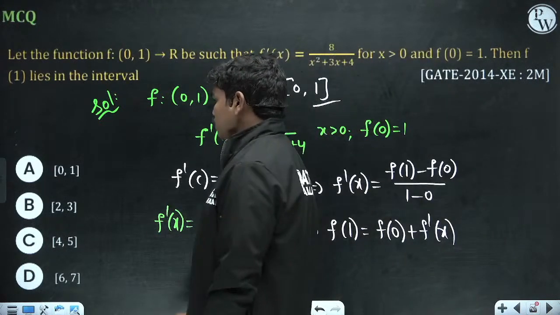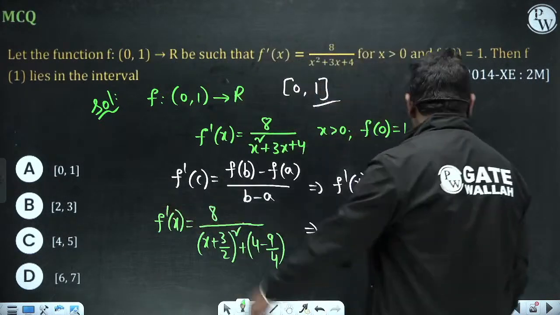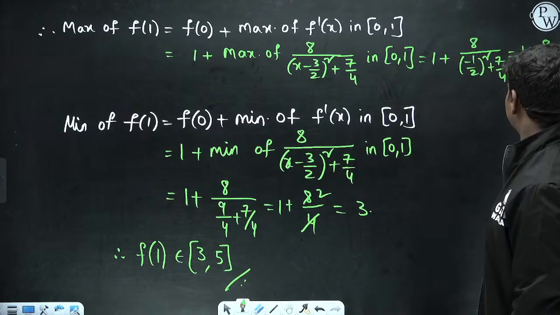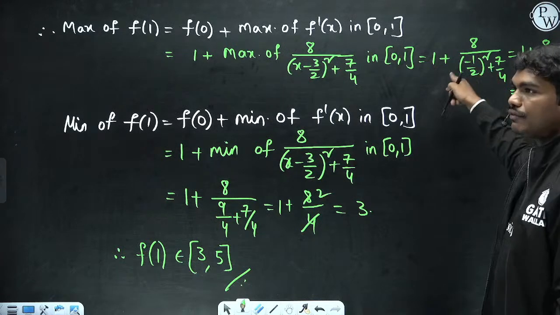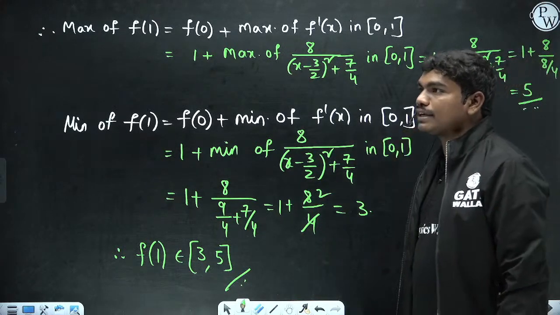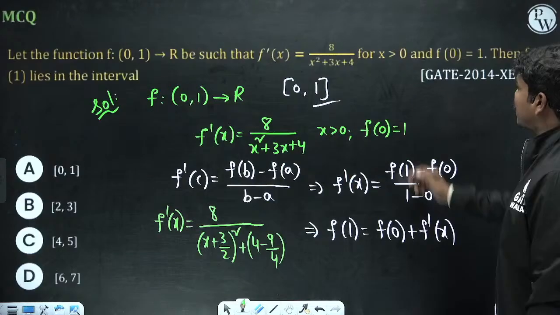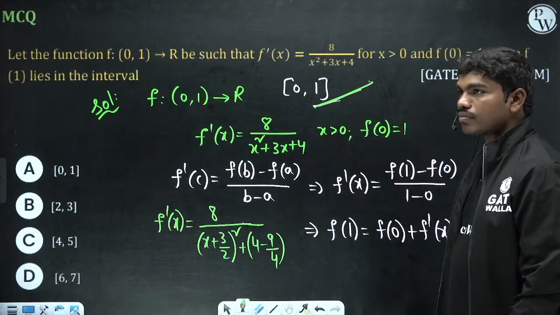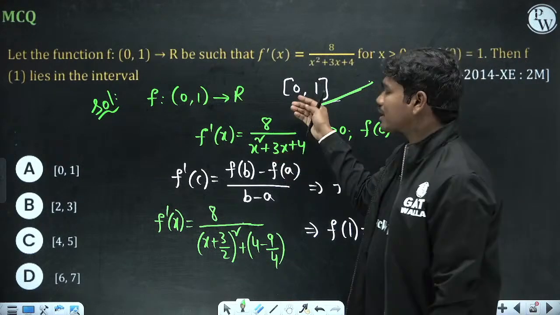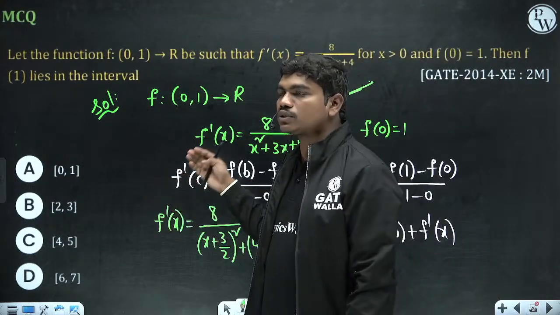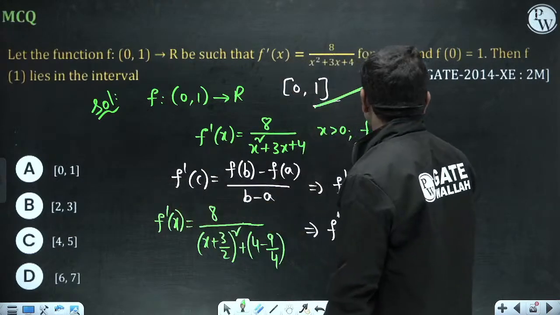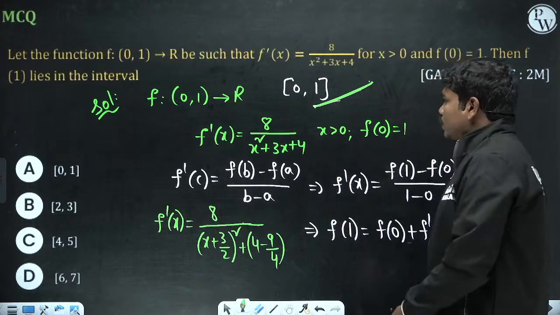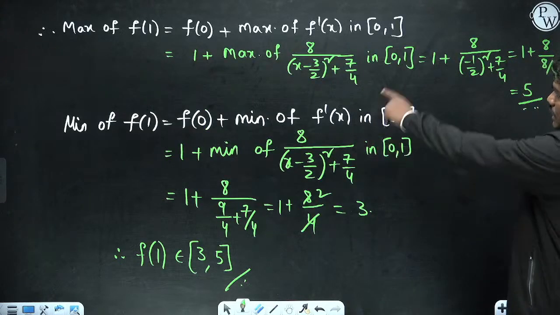Okay, so 3 comma 5 is not given, 4 is given. Is this 3? So once check this, maximum is 5 of course. So because if you keep minus 1 by 2 at x is equal to 3 by 2. Okay, but you cannot keep x is equal to 3 by 2 because your interval is only 0 to 1. Clear? You cannot keep x is equal to 3 by 2 because your interval is only 0 to 1. Okay, clear? Your interval is only 0 to 1. Clear?